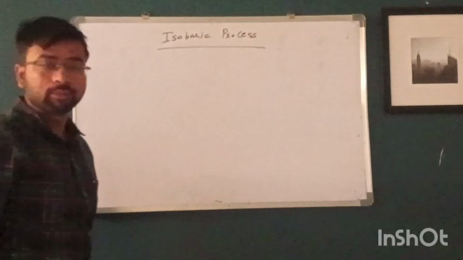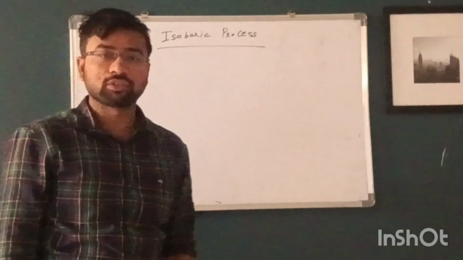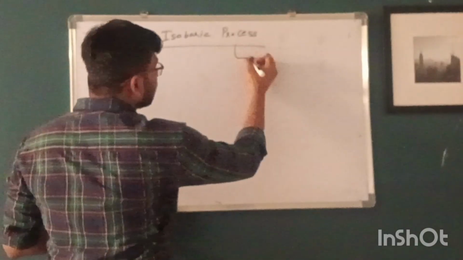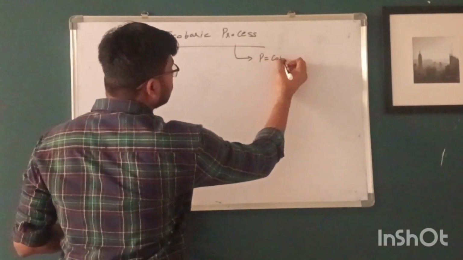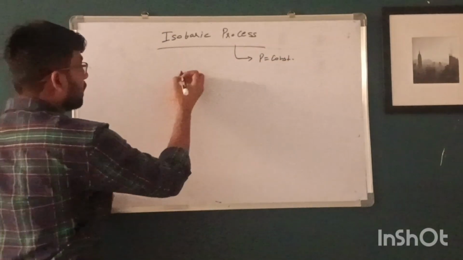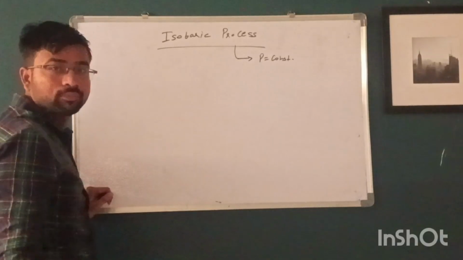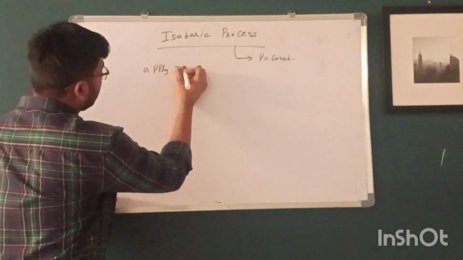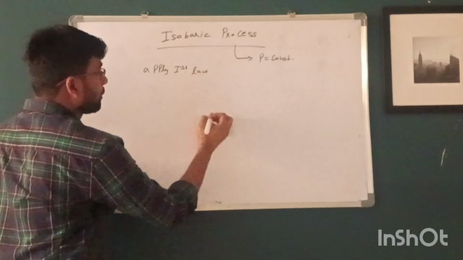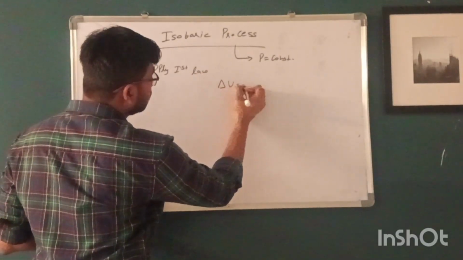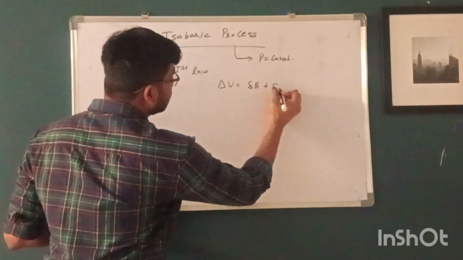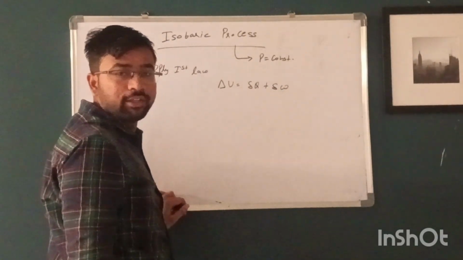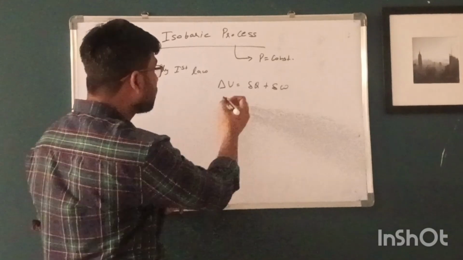So what is isobaric process? Isobaric process is the process in which the pressure of the system remains constant. Here pressure is constant. And if we apply the first law of thermodynamics, delta U is equal to del Q plus del W. Here we are using the del sign because we know that heat and work are path functions and U is a state function.